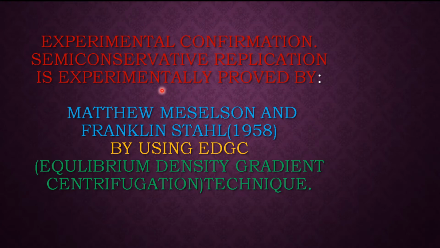So what are we going to study today? We are going to study the experimental confirmation of semi-conservative replication of DNA. This experimental confirmation was provided by two scientists, Matthew Meselson and Franklin Stahl, in the year 1958. They proved it using the EDGC technique, that is the equilibrium, density, gradient, centrifugation technique.